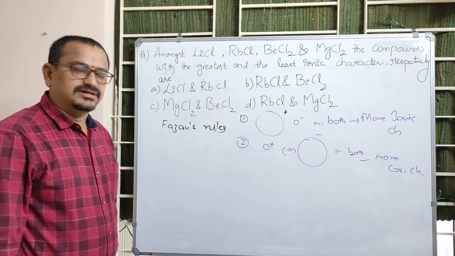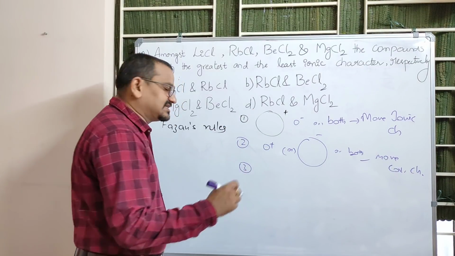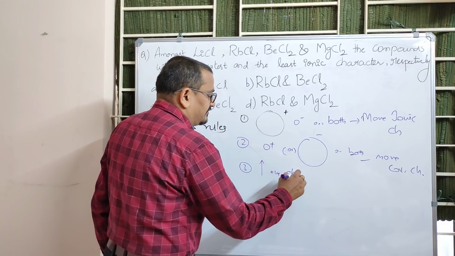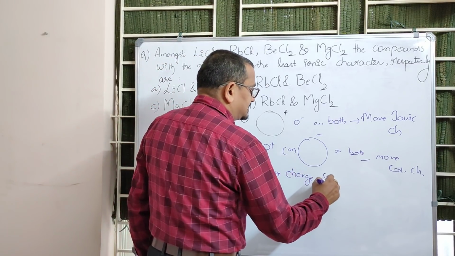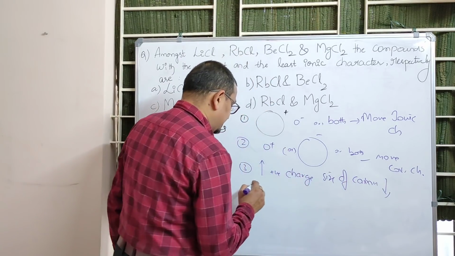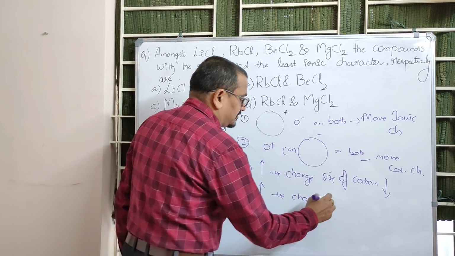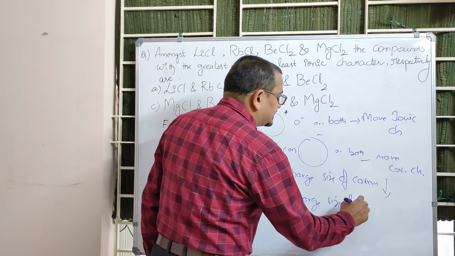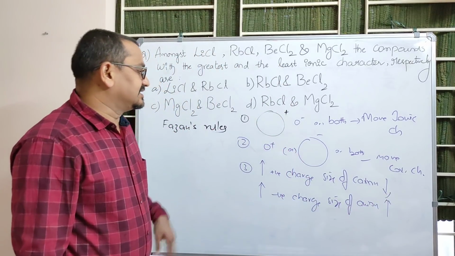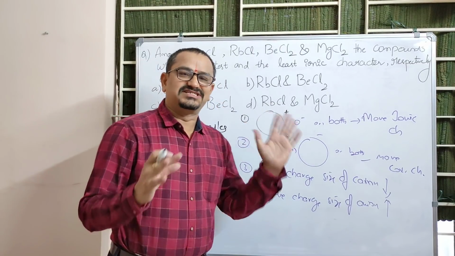Understood? Based on this, and a few more points in Fajan's rules: with an increase in positive charge, the size of the cation decreases, and with an increase in negative charge, the size of the anion increases. Obviously, with respect to charge also, you can assess which is larger and which is smaller.